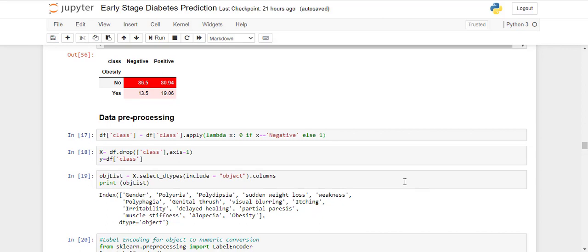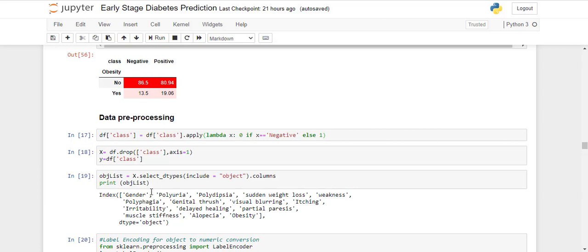These are our features. Next we'll be seeing the data pre-processing part. As I've already told you initially, we have to convert all our textual data into numeric. Our target variable is class, so we have converted it into 0 and 1: 0 for negative and 1 for positive. We have used a normal lambda function here. Next, we have segregated our features and target variable. X is our features and Y is our target variable.